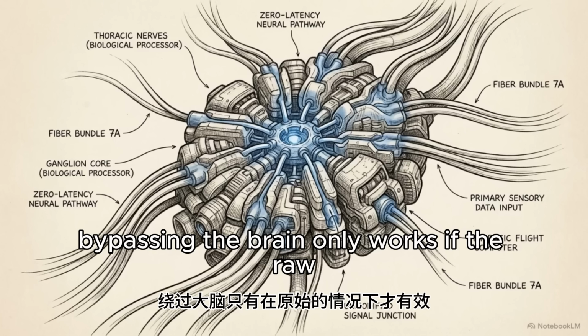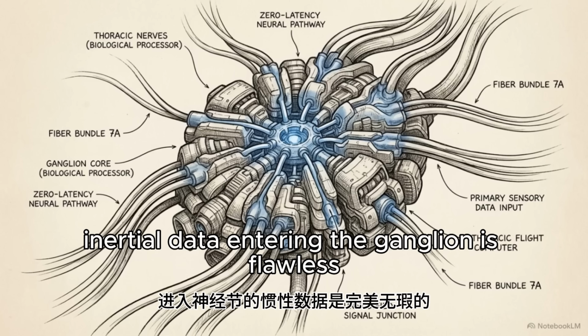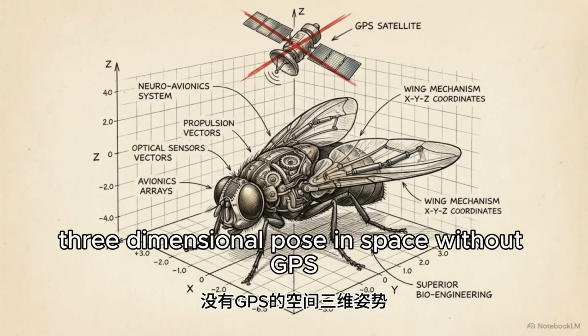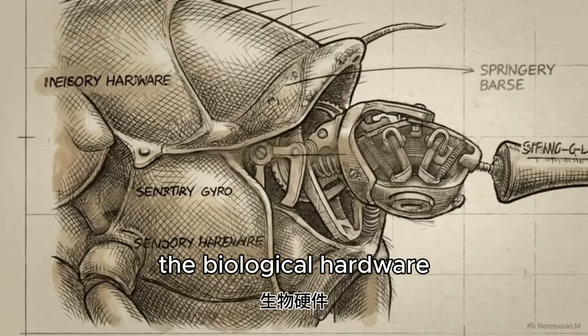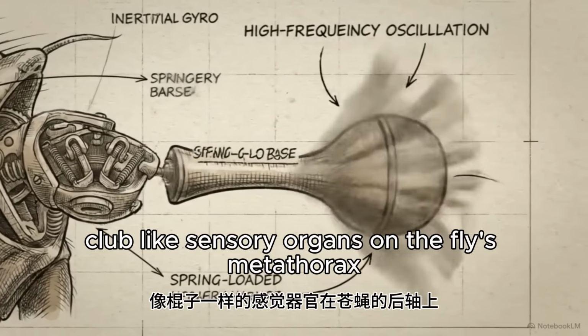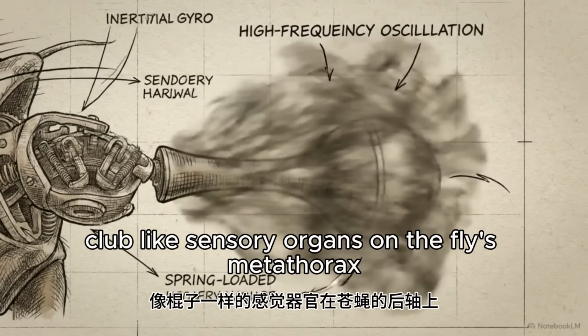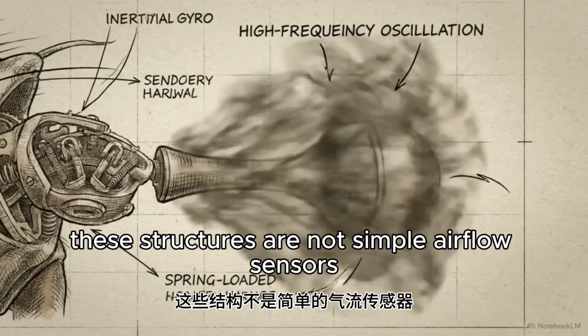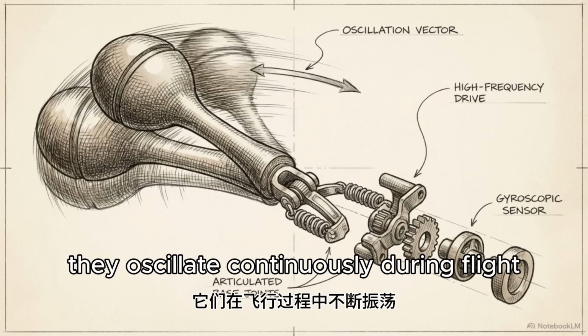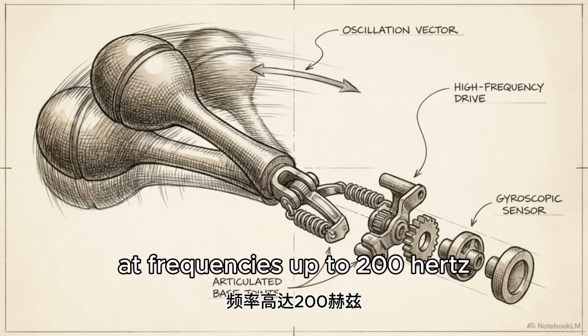Bypassing the brain only works if the raw inertial data entering the ganglion is flawless. The fly must determine its precise three-dimensional pose in space without GPS. The biological hardware responsible for this telemetry consists of specialized club-like sensory organs on the fly's metathorax called halteres. These structures are not simple airflow sensors. They oscillate continuously during flight at frequencies up to 200 Hz.